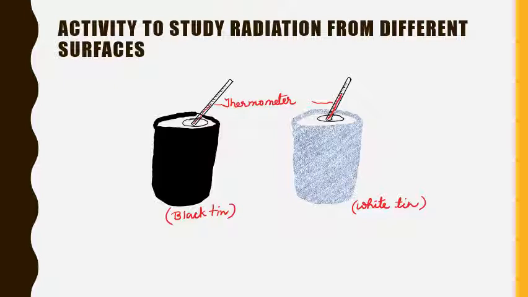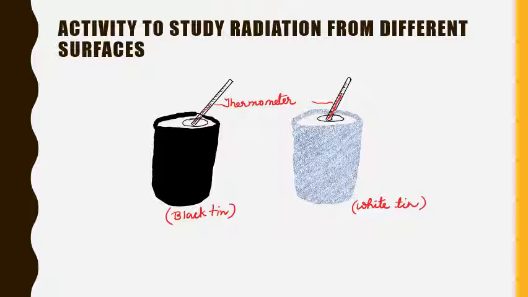Now, if there are any labels, then we have to remove from the tin any covers or labels. Then we have to paint one tin with black color and the other one we'll leave as such with its shiny surface. Then we'll put equal quantities of boiling water in the two tins. In both of the tins, we'll pour boiling water but of equal quantity.